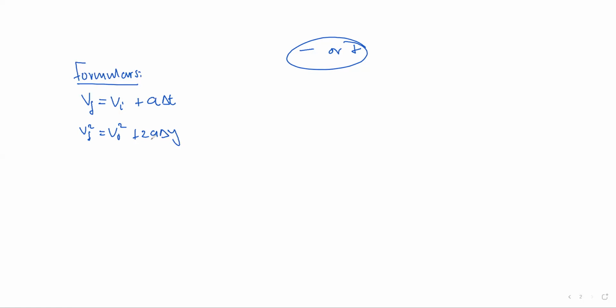Displacement is also a vector, meaning it has a direction, like the direction of velocity and acceleration. If the velocity is going right, change in x also goes right. If the velocity is going up, change in y is also upward. And acceleration now shall be replaced by gravitational acceleration.